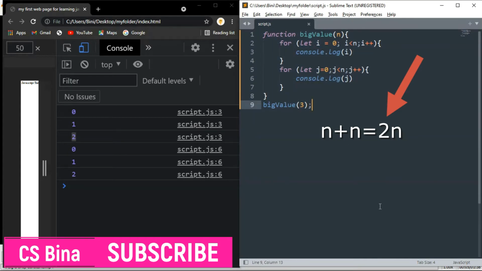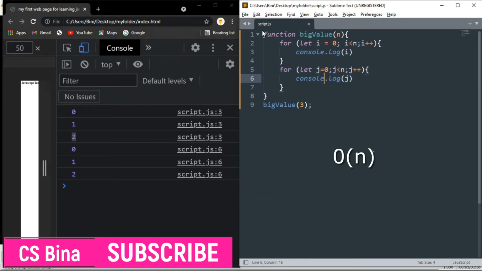We have to ignore the constant. Remember, we have to ignore the constant in different for loop conditions. You have to know this concept. Remember, this is not a nested loop, they are different loops, so every loop takes n time operation. So this is called order of n operation. Many students, like computer science and software engineering students, have to analyze their code, which one is order of n or order of n square. You have to know this concept very well.